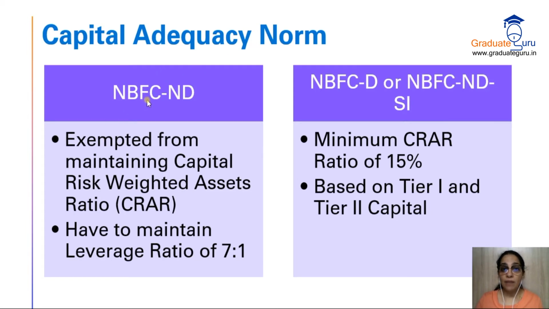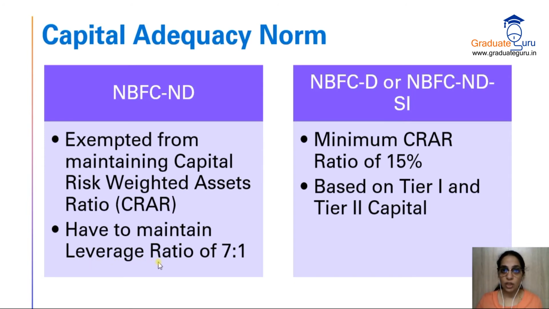So NBFC ND, as I told you, they are exempted from maintaining capital risk weighted asset ratio. This is the main norm जिसकी हम बात कर रहे हैं, CRAR. So NBFC ND को ये CRAR satisfy नहीं करना है, they are exempted, you don't have to go for this particular calculation. But other than that, इसके सामने उनको क्या दे दिया गया है, they have to maintain a leverage ratio.